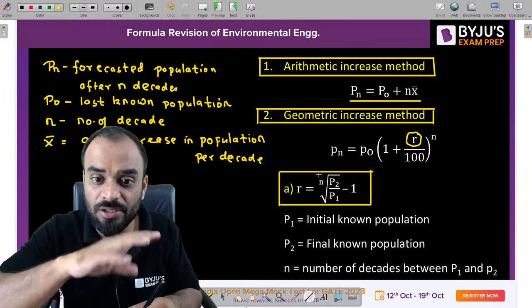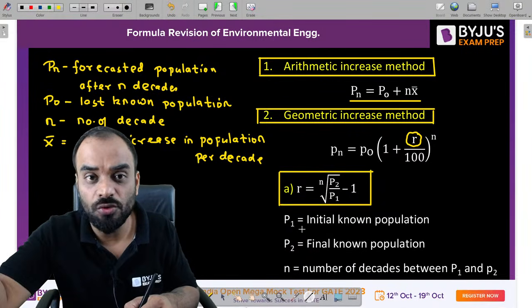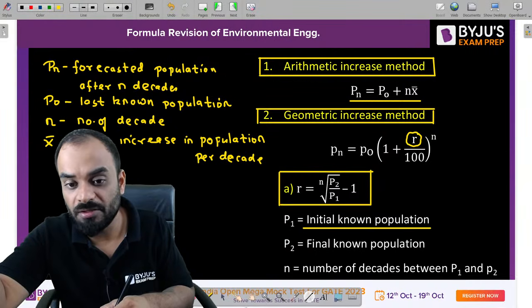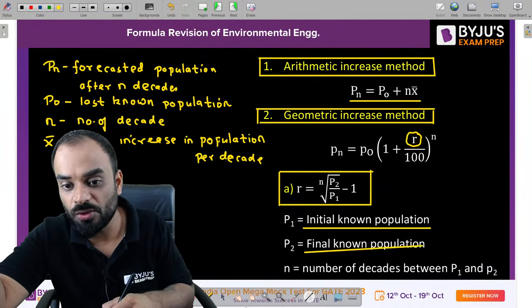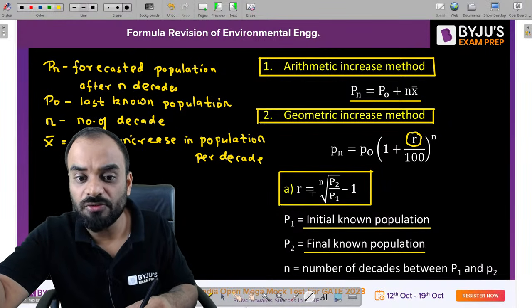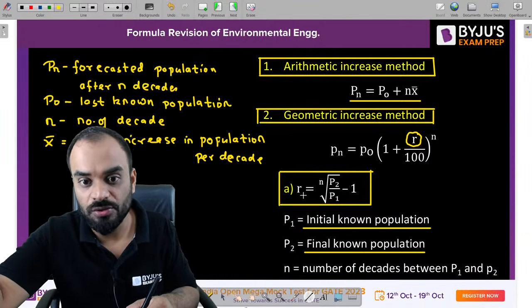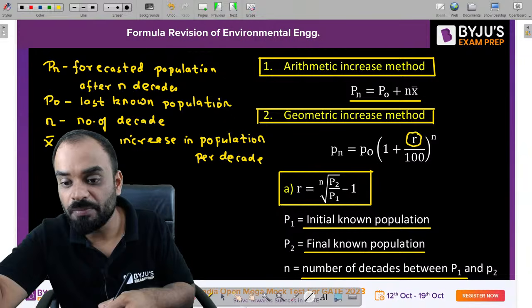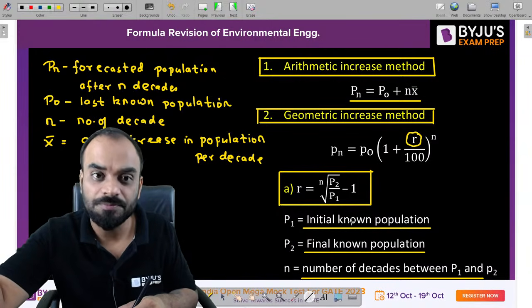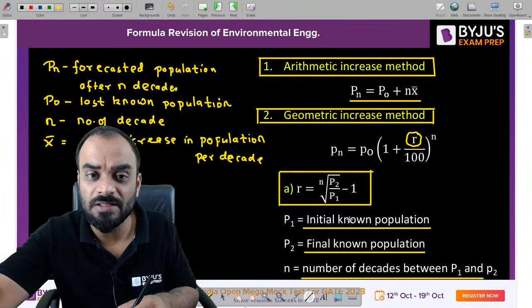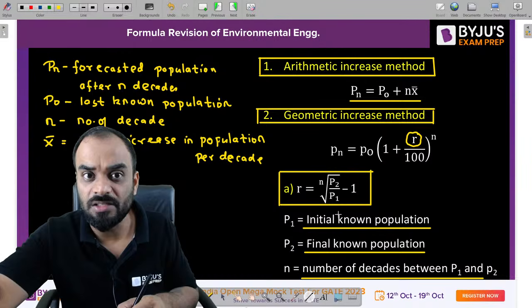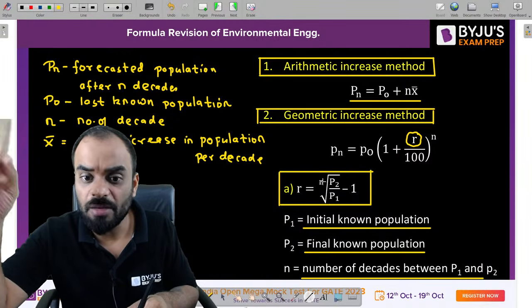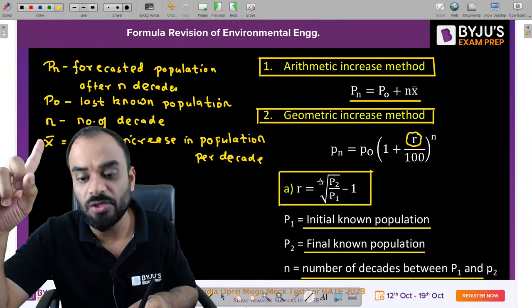In that case, if you have two population values, P1, the initial known value, and the final known value, you can use this formula to calculate the value of r also. You can put the value of n, the number of decades between P1 and P2. Let us suppose it is 1960 and this one is 1970. How many decades do you have in between them? Only one. So you have to put n is equal to 1 in that case.